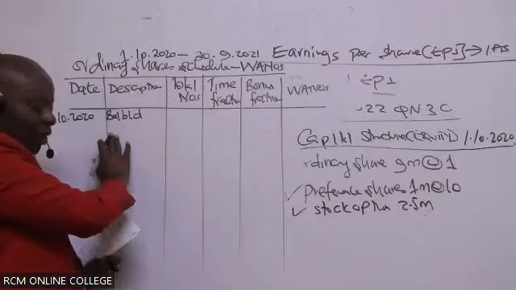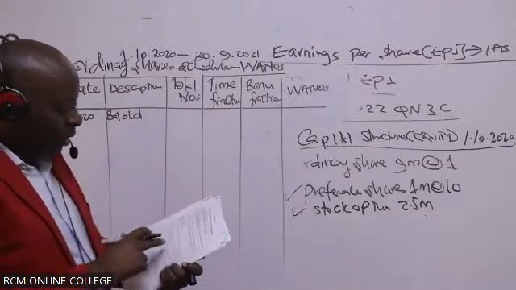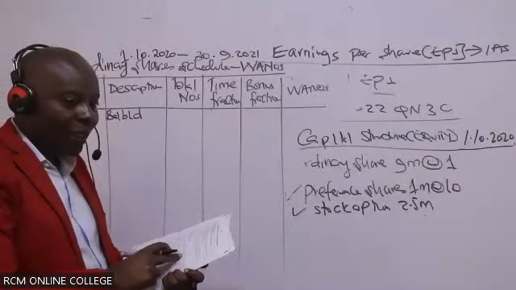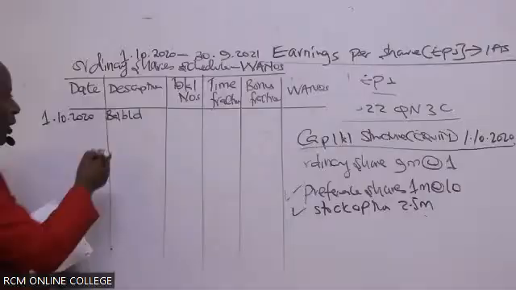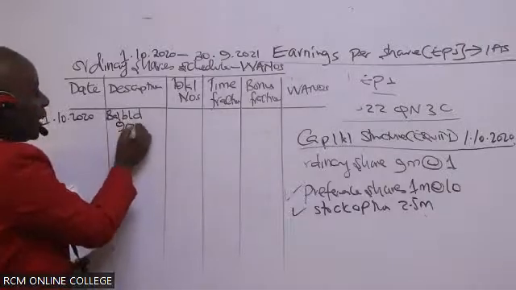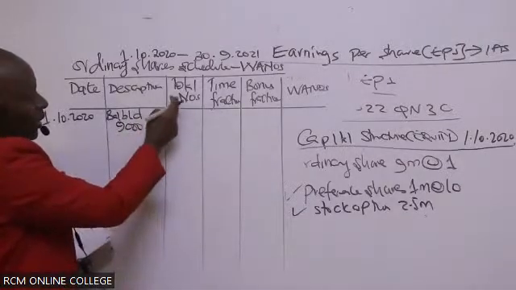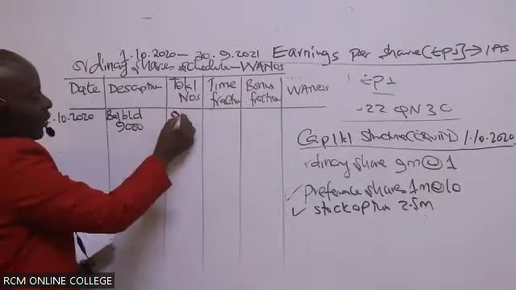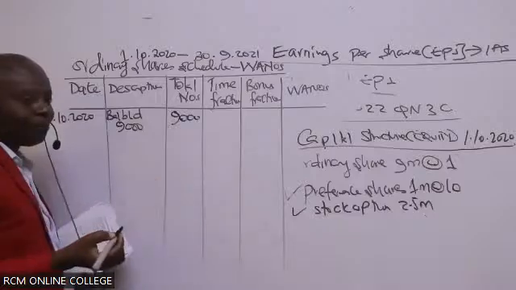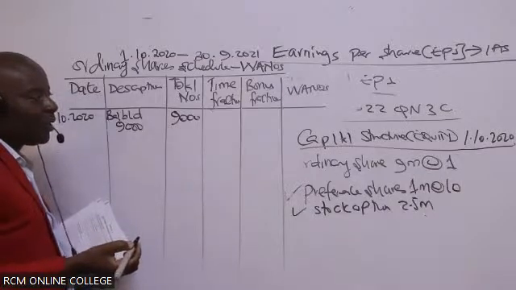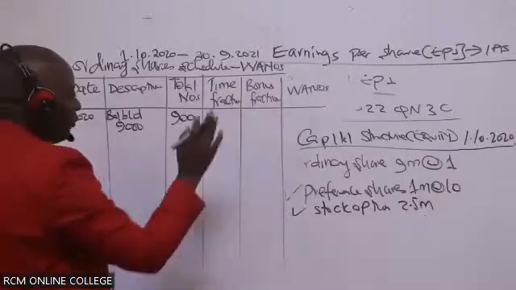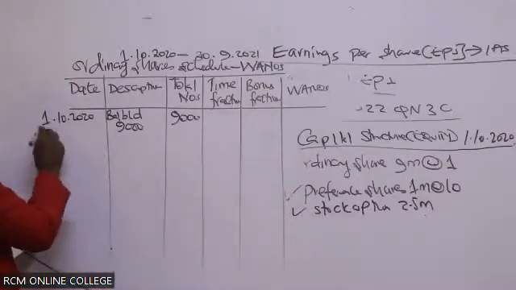We are told in this question, on 1st October 2020, ordinary shares were how many? 9,000. Let's work with thousands. So in this case here, the balance brought down is 9,000 here. Don't forget, this is a table for the cumulative number of shares. So cumulative number of shares here are 9,000 so far. Remember, you don't fill these columns at all at first. So take the next date.